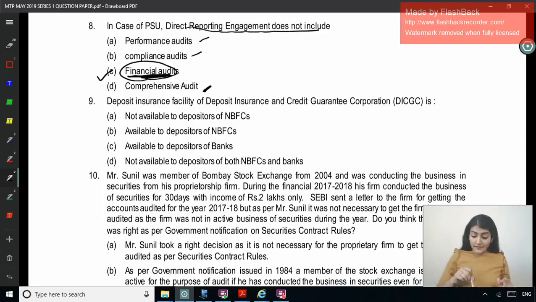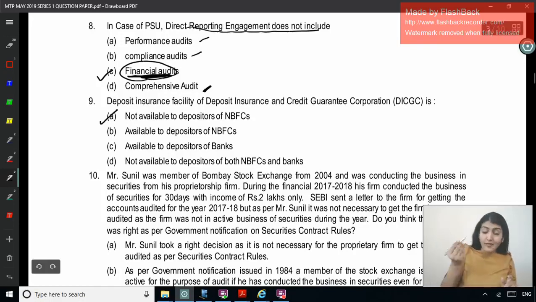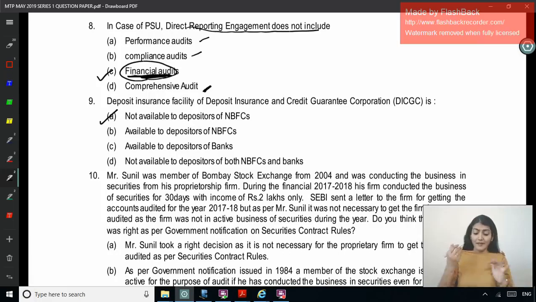Deposit insurance facility is: not available to depositors of NBFCs, available to depositors of NBFCs, available to depositors of banks, or not available to depositors of both NBFCs and banks. So the DICGC facility is not available to the depositors of NBFCs. For banks, yes, it is available to the depositors of the bank, but not available to the depositors of NBFCs. So this is a concept-based question.